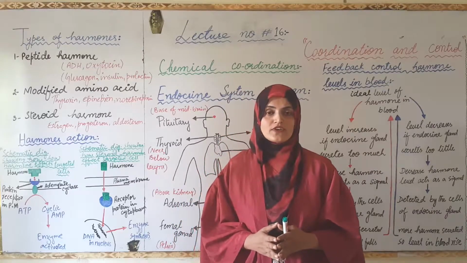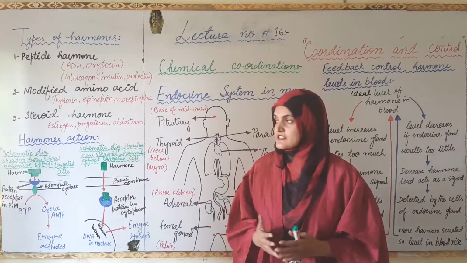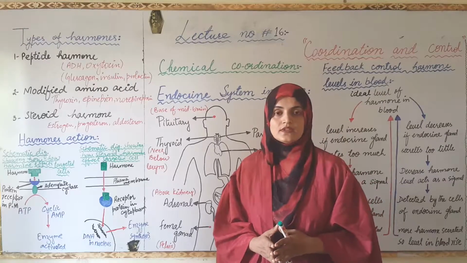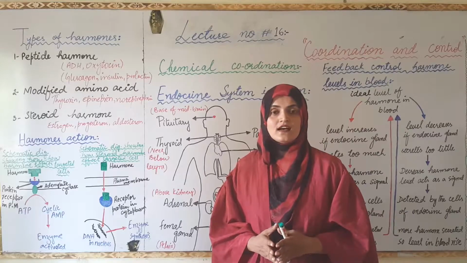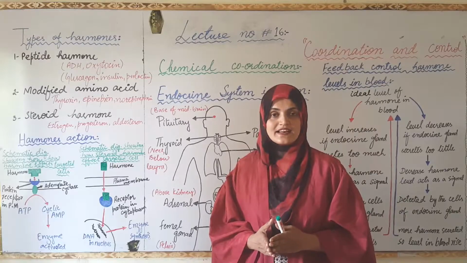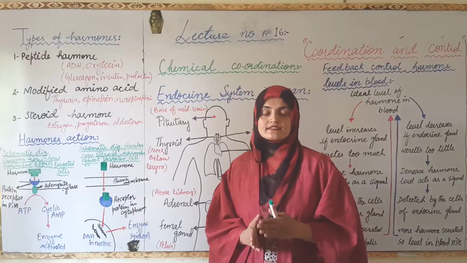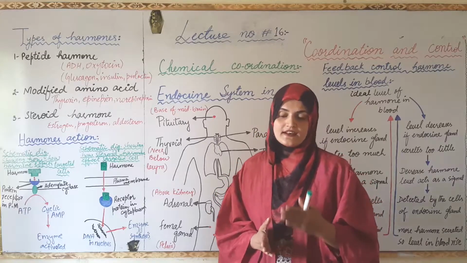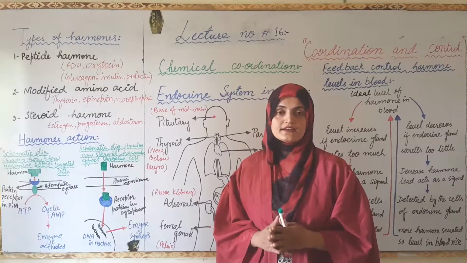The secretion of the exocrine gland is termed an enzyme, while the secretion of the endocrine gland is termed a hormone. A hormone is an organic chemical substance secreted by the endocrine gland, directly released inside the blood, which then circulates within the blood and reaches its target organ.